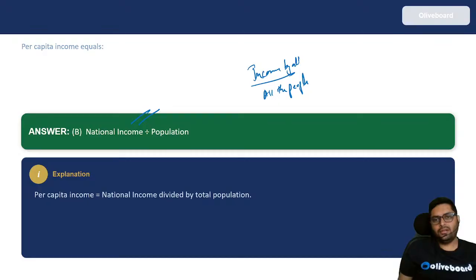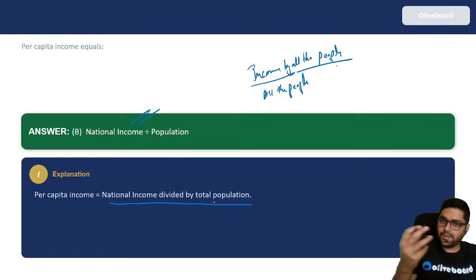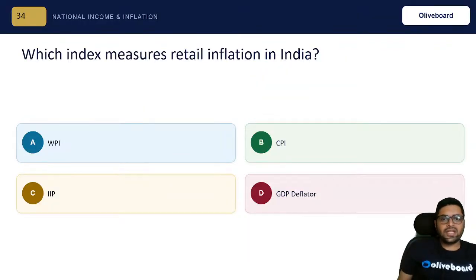Income by all the people, by all the people. Simple. So per capita income is national income divided by total population. That's why we'll get it per head, no? Per capita. Right? Next, which index measures retail inflation in India?